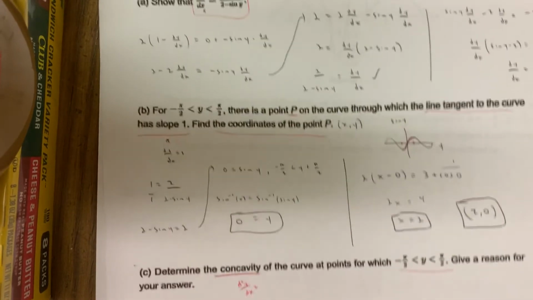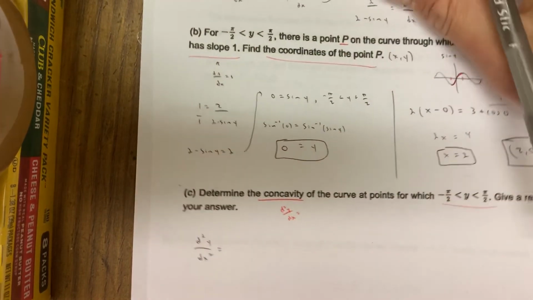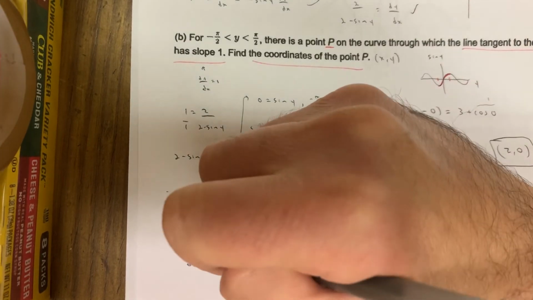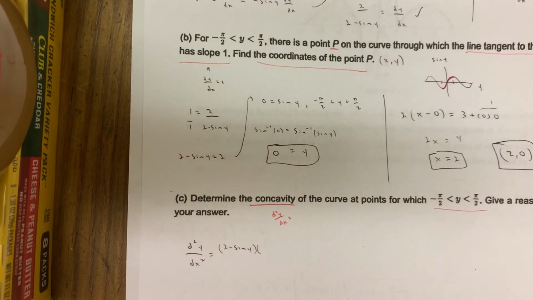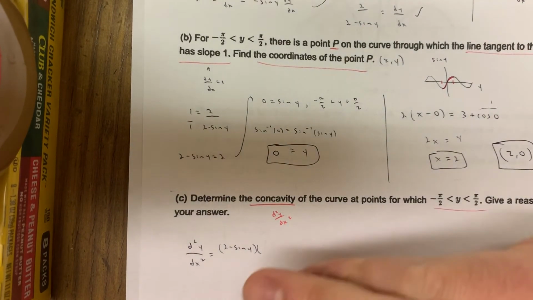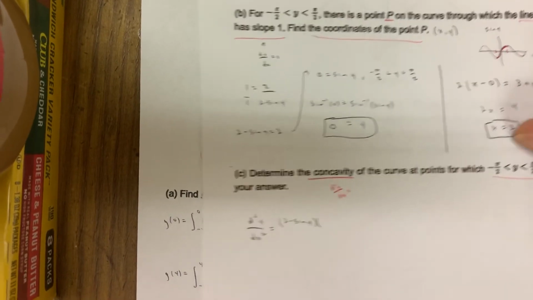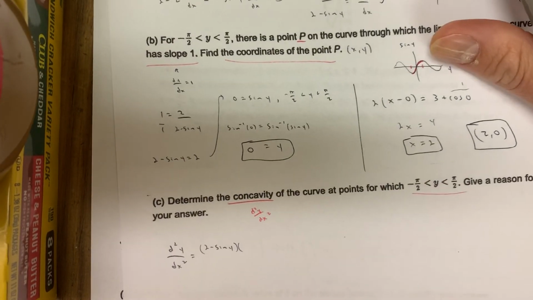Quotient rule makes me drool. The derivative of dy over dx with respect to x is going to be d squared y over dx squared. No problems there. And now we got to use the quotient rule. All right, we know 2 minus sine y is the second function. Like I said before, normally you can't scream those things out during the AP exam because you're in a room with other kids. But now you're in your own private room, so go on with your bad self and drool. That's where I draw the line. Have fun during the AP exam. Make sure you're prepared. You know how to submit those solutions. If you're not prepared, I don't want to talk to you.